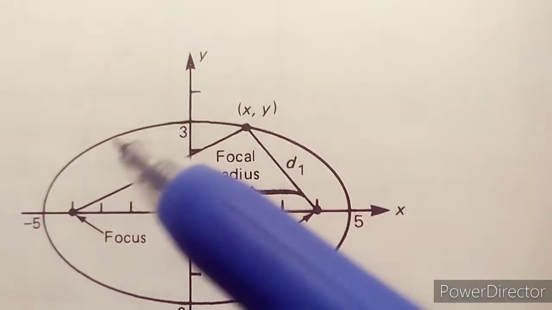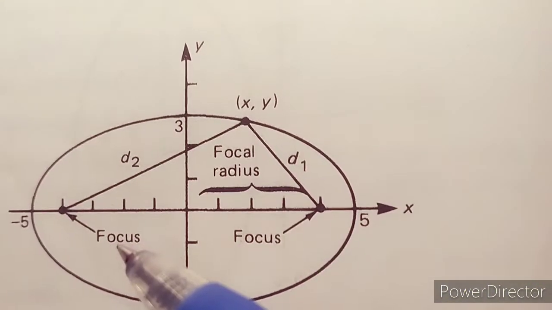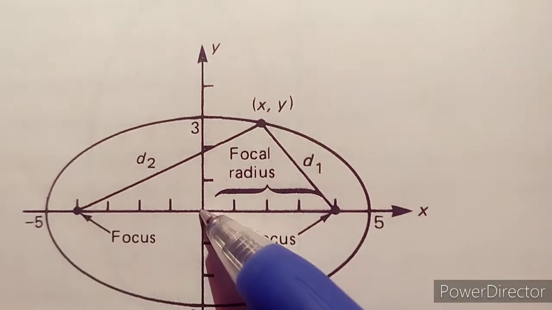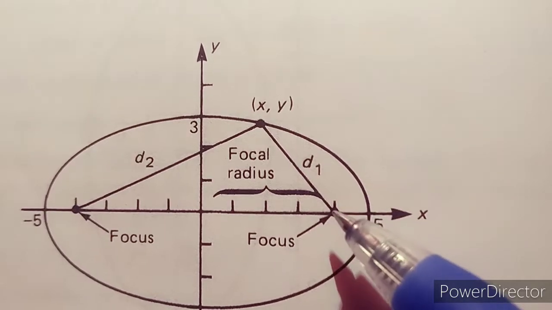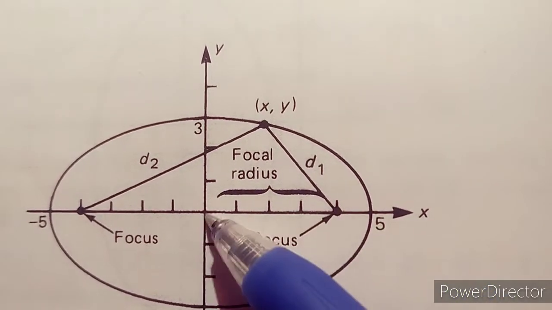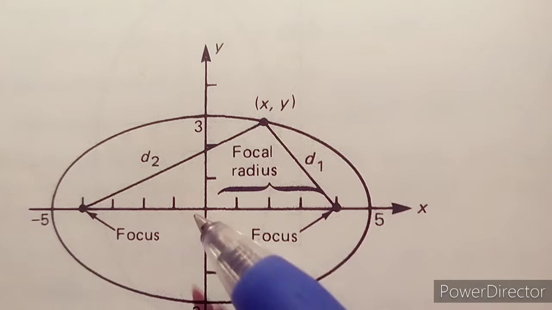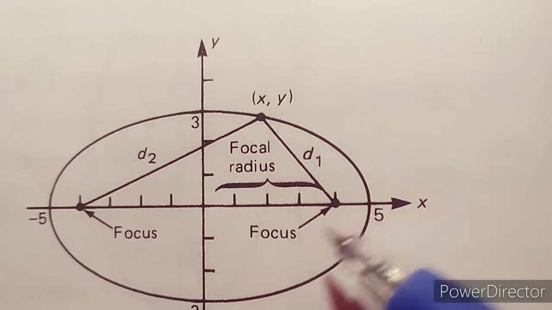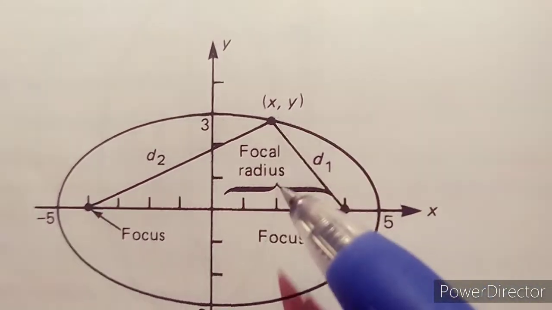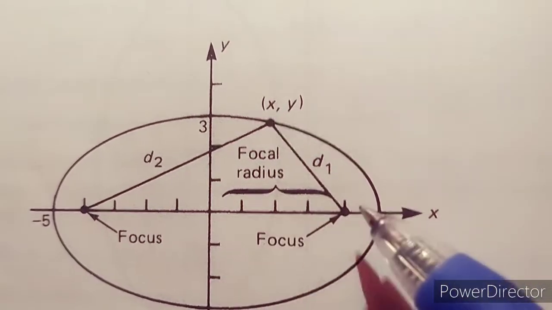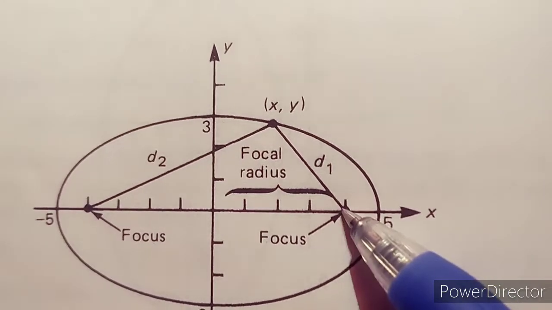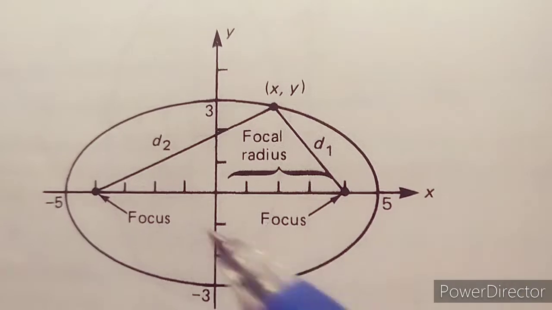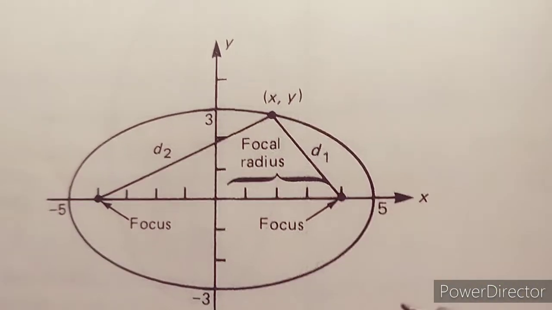So back to here. The unique thing about the focus is, first, the distance from this focus to the center will be the same as the distance from this focus to the center. So this distance will be the same, and the term for this distance is focal radius. So focal radius means the distance of the focus from the center, for both foci. It can be plus, it can be minus.